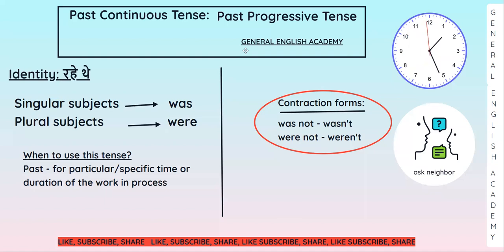Okay, when to use this tense? Past tense we use for particular time, specific time or duration of the work in process. There we use past continuous tense.